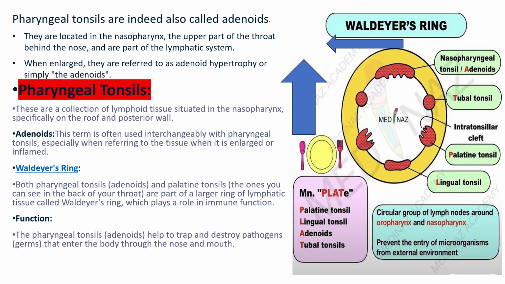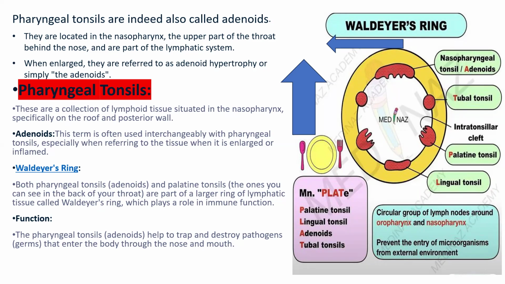So it kills different types of pathogens trying to enter through your nose and mouth. So Waldeyer rings include the nasopharyngeal tonsil, tubal tonsil, palatine tonsil, lingual tonsil. This circular group of lymph nodes around the oropharynx and nasopharynx is called the Waldeyer ring, which prevents the entry of microorganisms from outside.